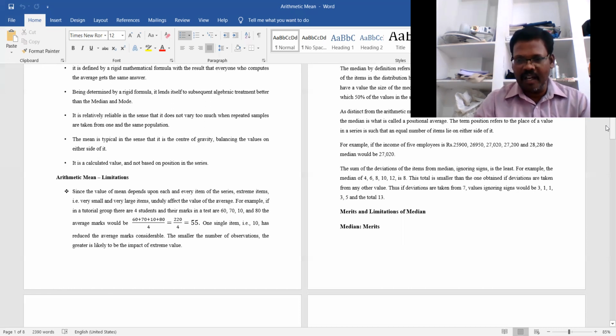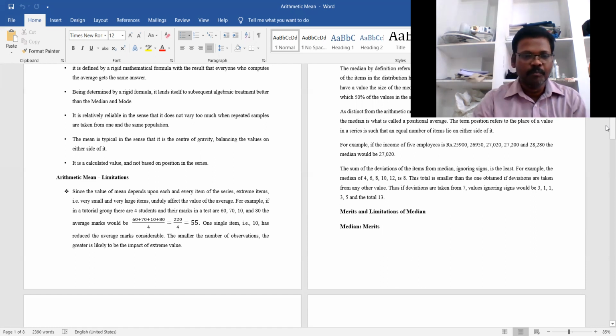So the average value in the arithmetic mean depends on each and every item in the series. Extreme items, that is very small or very large items, unduly affect the value of the average. In a given series, if there is a small value and a large value, these two values will affect the average.